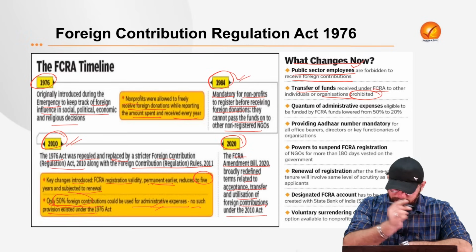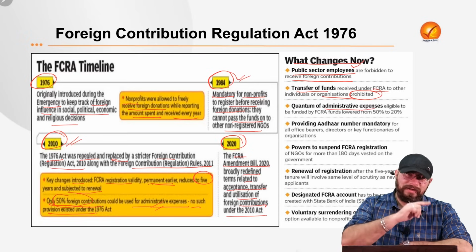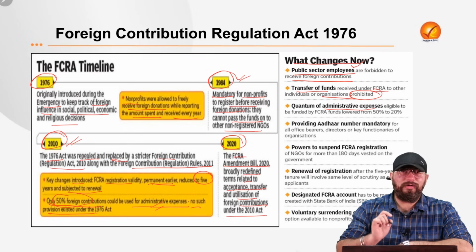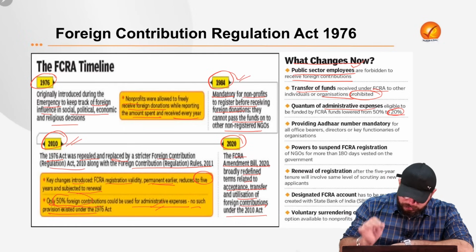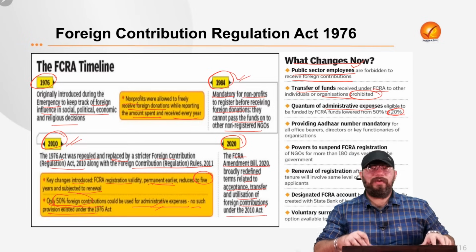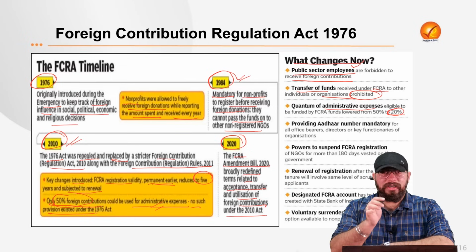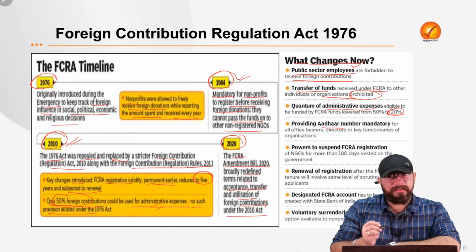It is prohibited. Also, the quantum of administrative expenses. We saw that in the 2010 Act, it was 50%. In this 2020 amendment, it is now reduced to just 20%. So now the NGOs or the organizations can only use 20% of the foreign contribution for administrative expenses. Providing Aadhaar number is mandatory now.